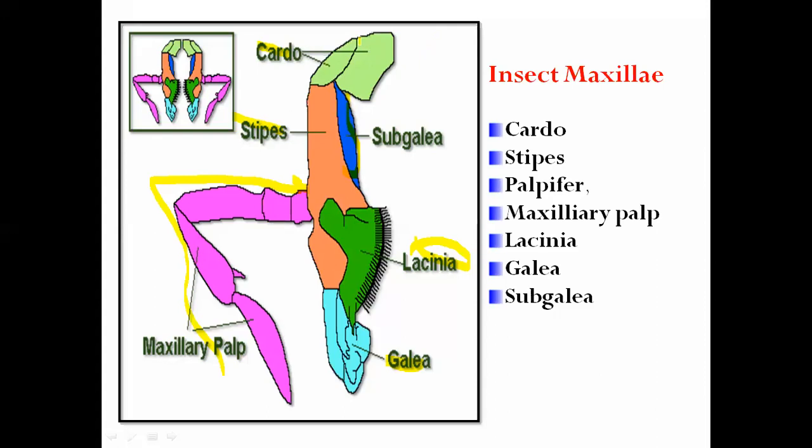So this cardo is at the lower side of the postgena.